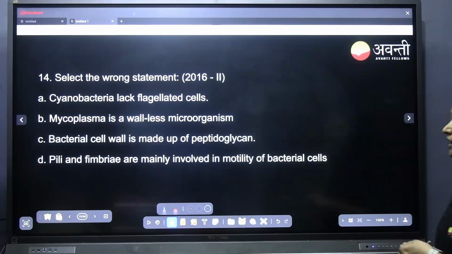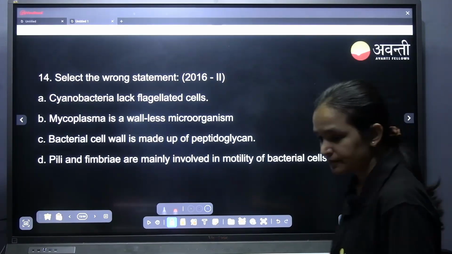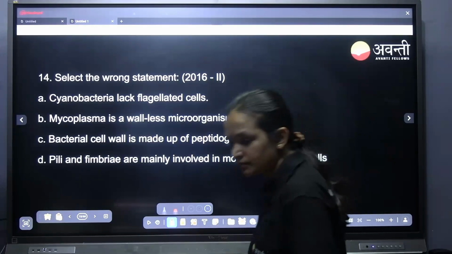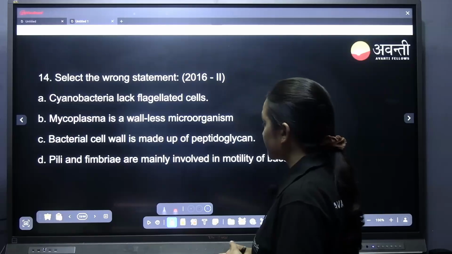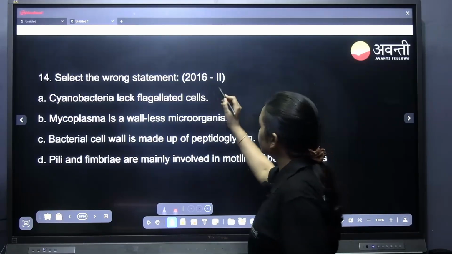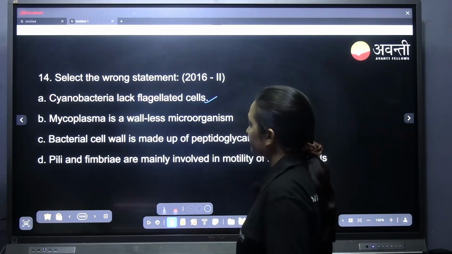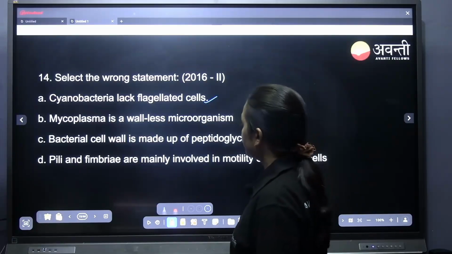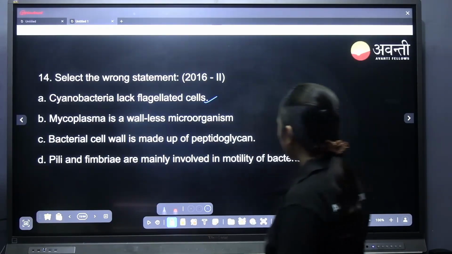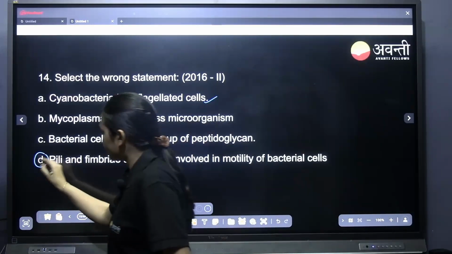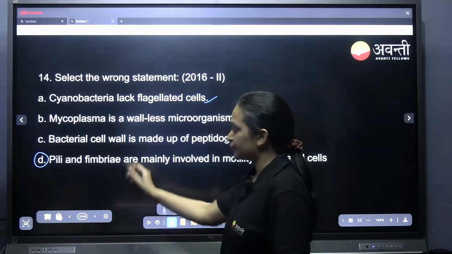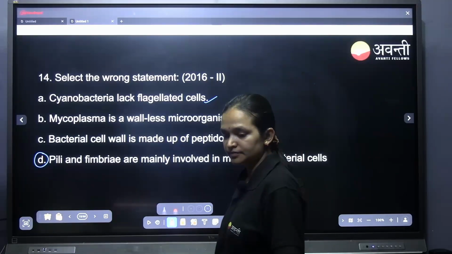14. Select the wrong statement. Can you select the wrong statement? Cyanobacteria lack flagellated cells. Yes, they don't have flagella. Pili and Fimbria are mainly involved in motility of the bacterial cell. Yes, this is wrong. Why? Tell me, what do Pili and Fimbria do?